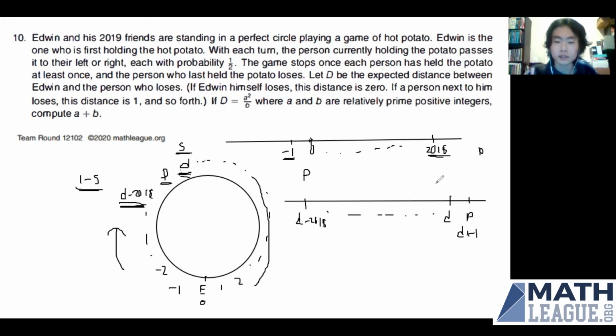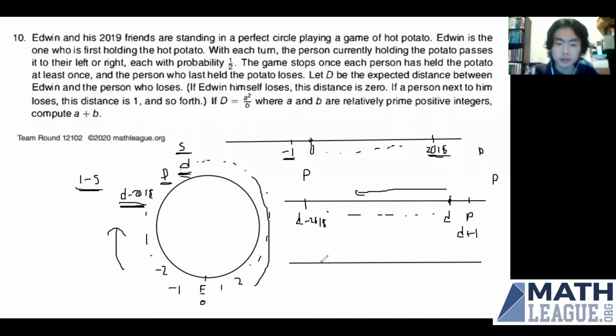And this is the scenario we have here, where the marker starts on person D, and it has to go all the way to D minus 2018 before it gets to person P. And we know that this happens with constant probability P. And now we consider the scenario where it gets to person D minus 2018 first.